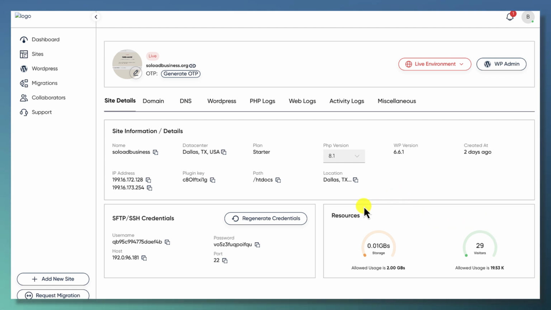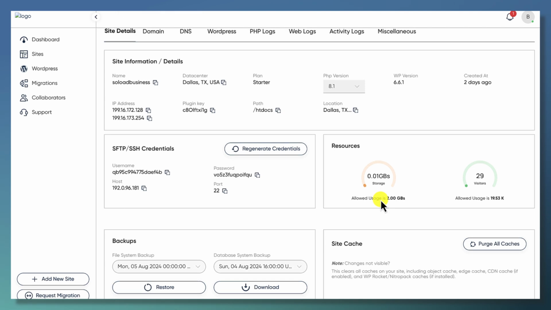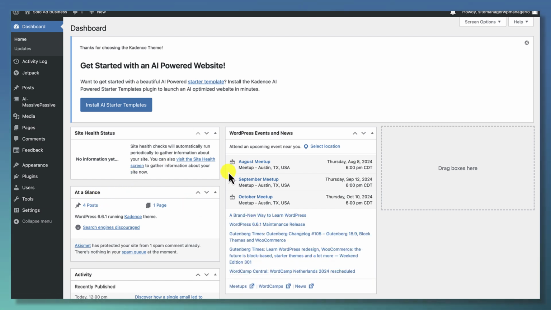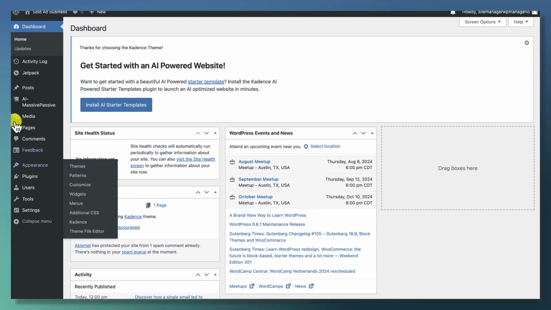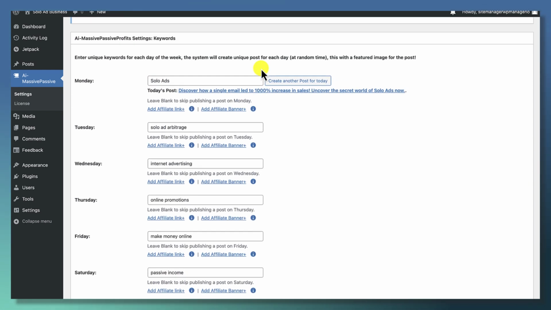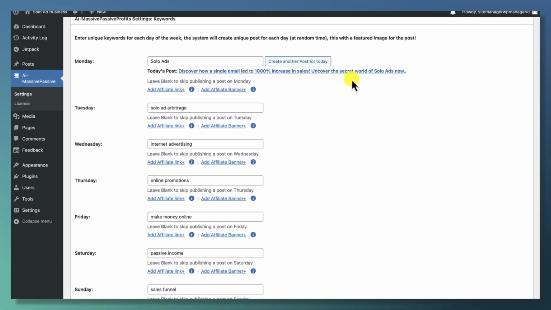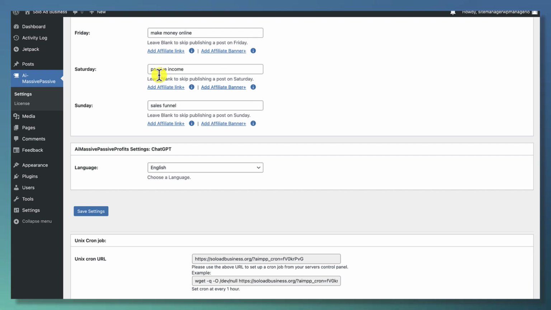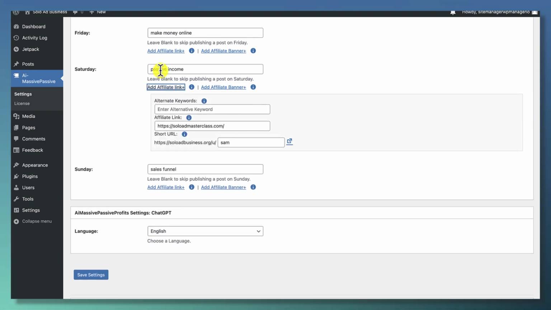So your stats will be here, your resource will be here, and to actually get into WordPress admin, you'll click on the WP admin button, and that will pop up and log you in to the admin section of your WordPress blogs. And you can see I added in Massive Passive Profits, or AIM Passive, the AI version of the program. It's already scheduled today's post. It's already done it. And it will go through each week, each day of the week, and schedule posts and add in passive links that I want to add in.